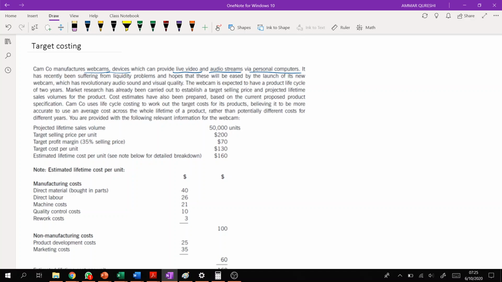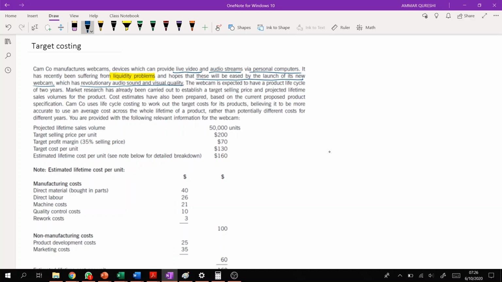Now, what is liquidity problem? I hope you guys know. Liquidity problem is mainly the cash flow problem. Company is having cash flow issues. It's suffering some issues regarding the payment and receiving of cash from customers and suppliers. So that's basically the issue, and hopes that these will be eased by the launch of its new webcam, which has revolutionary audio, sound, and visual quality.